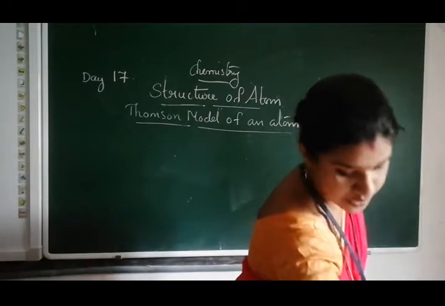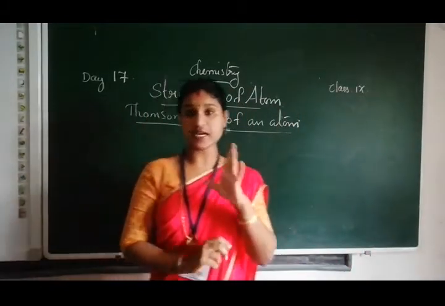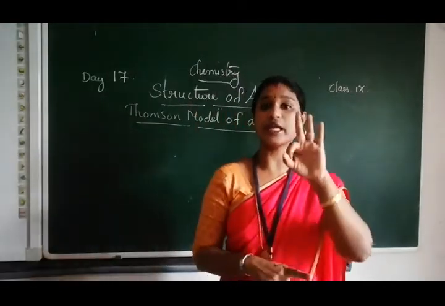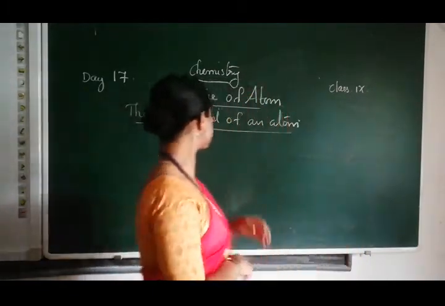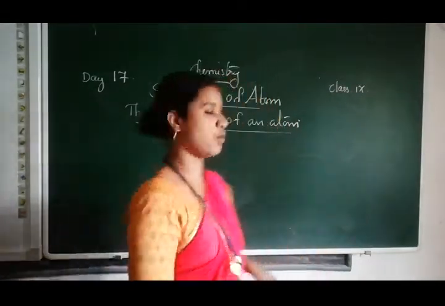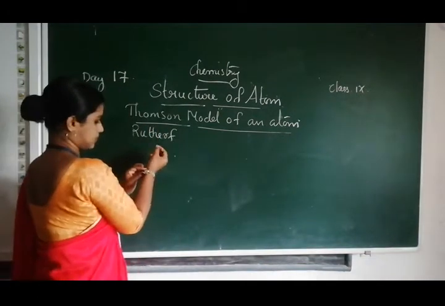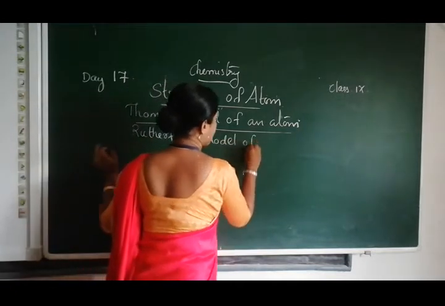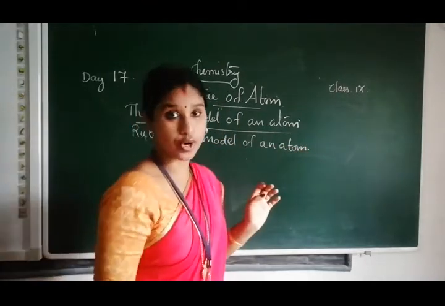The first one is the Thomson model, the second one is the Rutherford model, and the third one is the Bohr model. So three models of an atom explain the atom. The first one is the J.J. Thomson model of atom, the second one is the Rutherford model of atom, and the third one is the Bohr model of an atom.